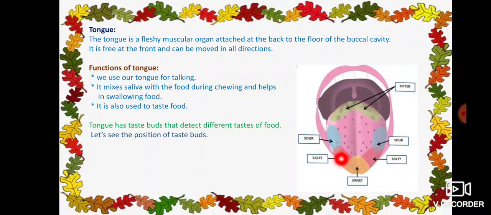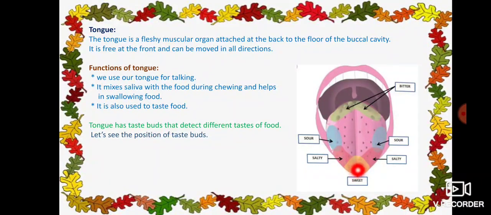Then next to that, this reddish pink colored region, these are the taste buds which detect the salty taste of food. The food which has salty taste is recognized by the taste buds present in this region. And the taste buds at the tip of the tongue detect the sweet taste, so the taste of sweet food items is recognized by the tip of the tongue. This is about the position of taste buds on the tongue.